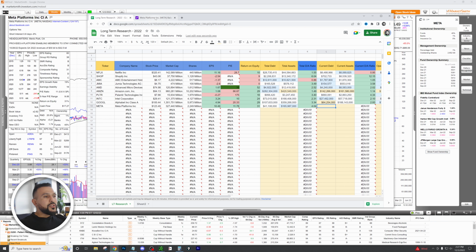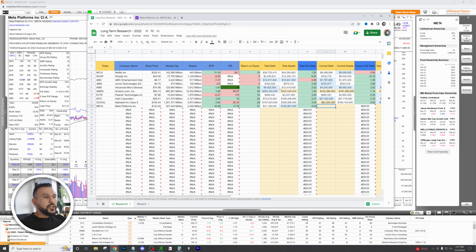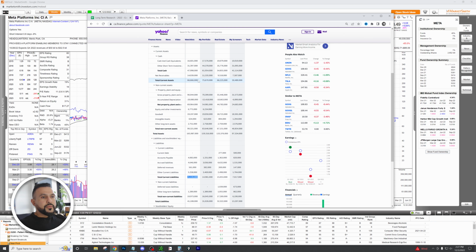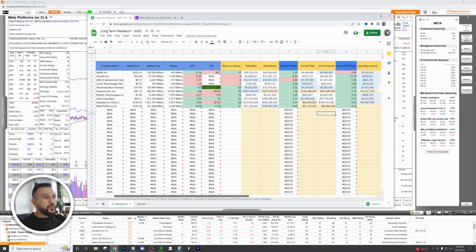Now we're going to go to current debt and current assets. Things that need to be paid off in the next 12 months. So current liabilities right here, 21 million. We're going to plug that in. And then we got current assets, 66 million. Beautiful. All right, what do we got? We can pay off our current debt 3 times just by covering it with our assets.